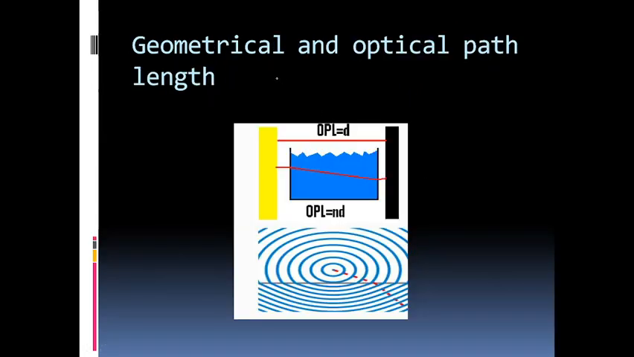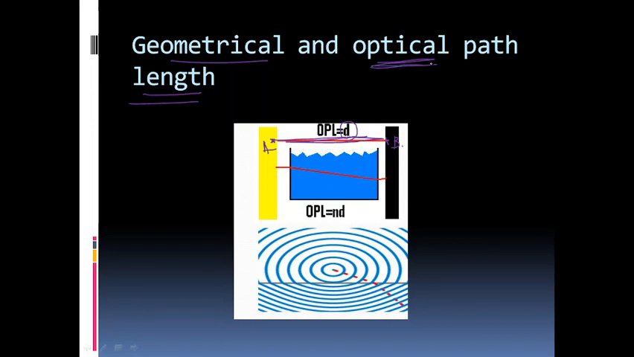Now, to study the conditions of constructive interference and destructive interference, we will have to first understand a concept called geometrical and optical path length. Geometrical path length is what we have already understood about the term length. It just implies the physical distance between 2 points. So suppose this point is A and this point is B. The geometrical path length is simply the physical distance between these points, which is D.